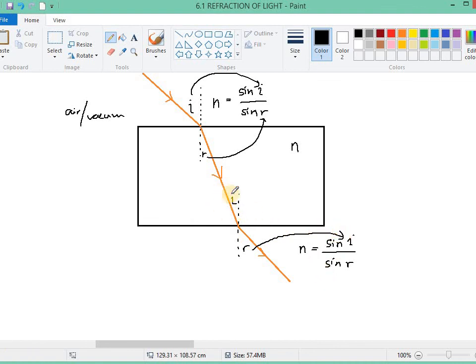This angle, although it is the angle of incidence, is the angle inside the medium, so you must put it here.